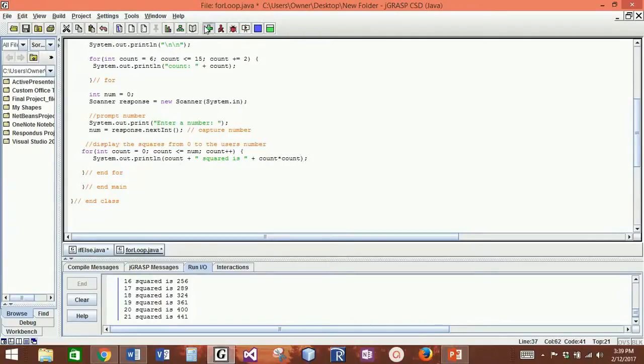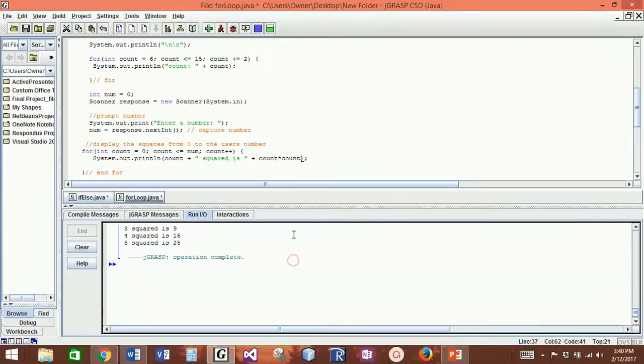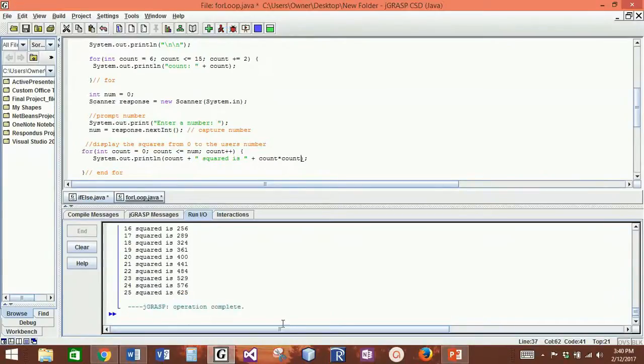So let's run this and see what we get. It's going to ask me for a number. 5 squared should take me from 0 squared all the way up to 5 squared. There it is. If I run it again to 25, now it's going to do all of the numbers from 0 up to 25.